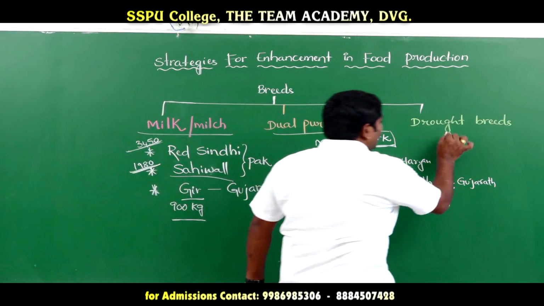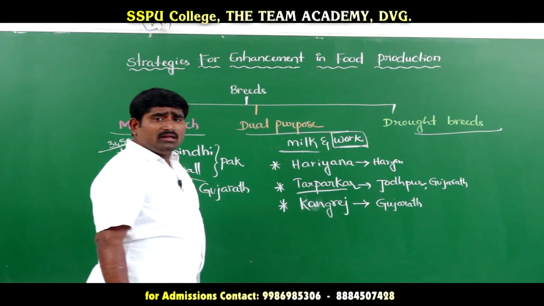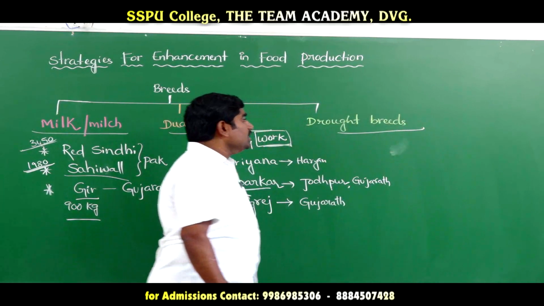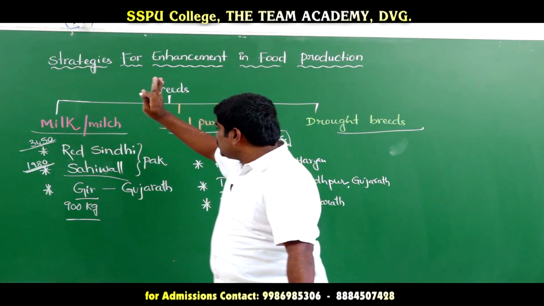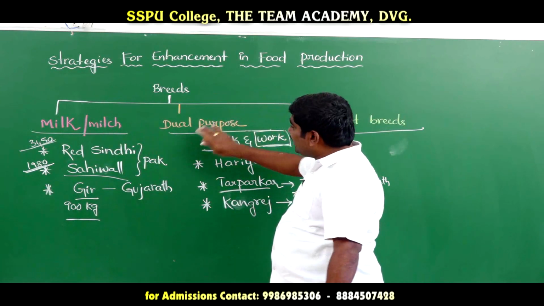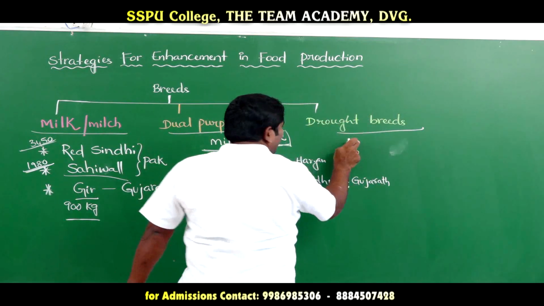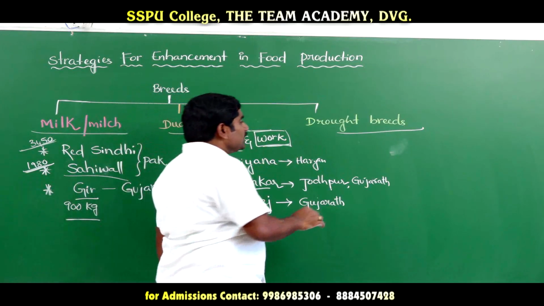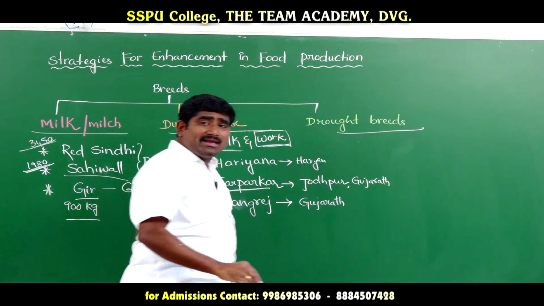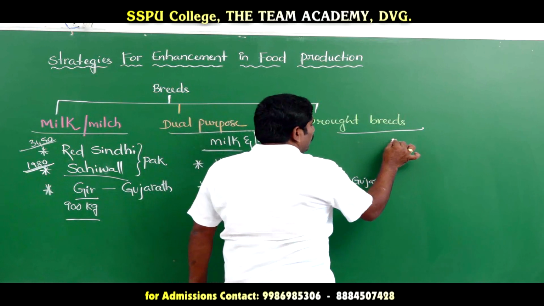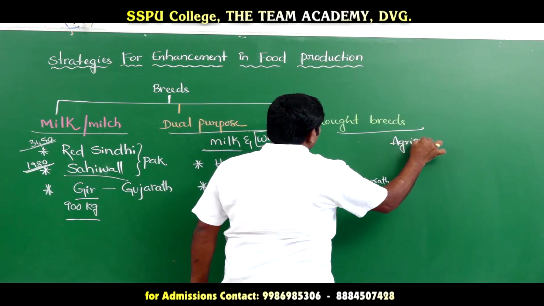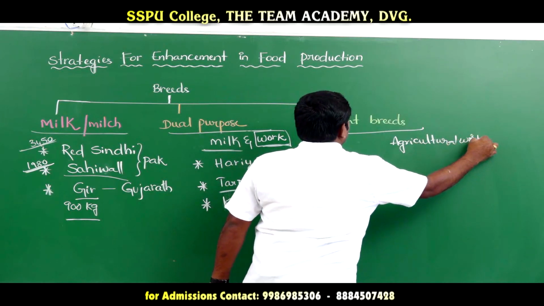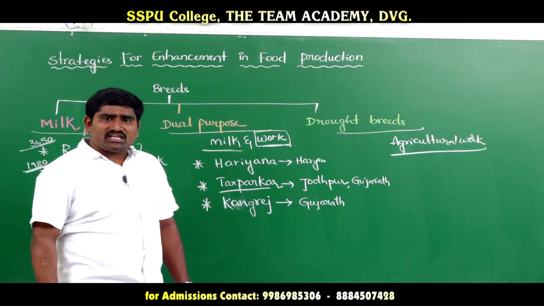And next one, draught breeds. Draught breeds are three types. First of all, let us see what draught breeds are. You see here, this one is only for milk and this one is for milk and agriculture work. Now draught means no water, so no milk here. Draught breed means they cannot produce milk. The female animals cannot produce milk, but male animals are good for agriculture. They are meant for agricultural work only.